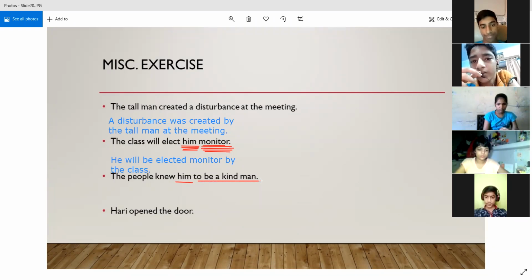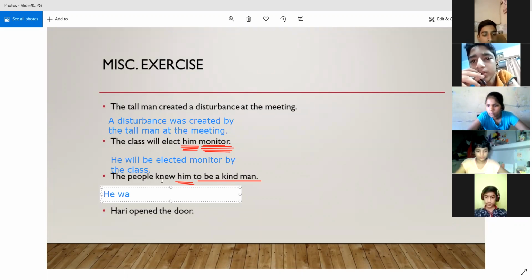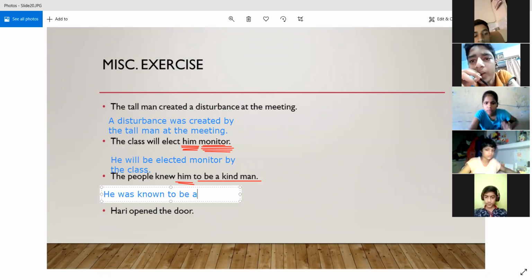So again here some details are being provided about the object him. So we are going to make him the subject, and the subject form of him will be he. Since the sentence is in simple past, we are going to use the correct form of the be verb, that will be was, because he is a singular subject. So he was known, since the third form of the verb know is known. The second form is knew and the third form is known. So he was known to be a kind man.